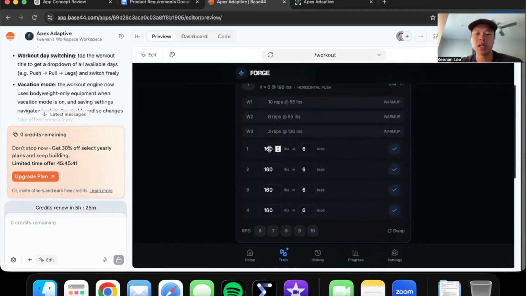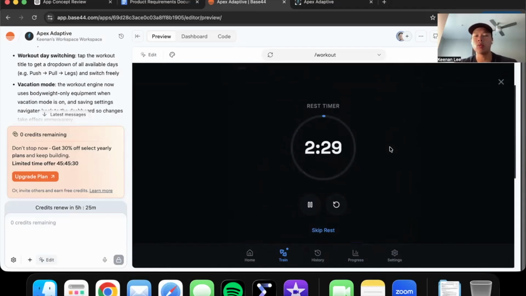So let's say I'm in the gym right now, and for the first set, let's say I do it for 8, right? Just because I'm fresh, I feel good. Then I'm going to switch that to 8, click check. And then once I click check, it will have a recommended rest. This rest is AI generated.